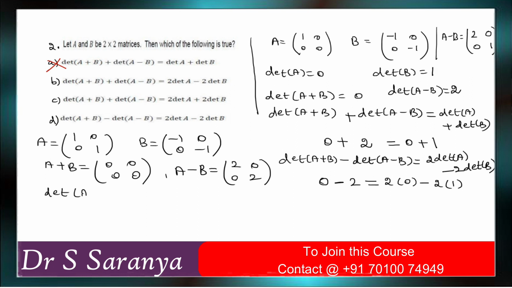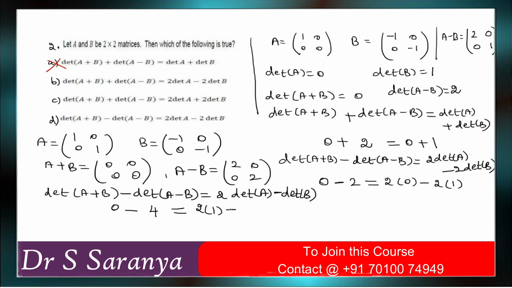Determinant of A plus B minus determinant of A minus B equals 2 times determinant of A minus determinant of B. So now you can check it. If you substitute, determinant of A plus B is 0 minus determinant of A minus B is 4, which should equal 2 times determinant of A, which is 1, minus 2 times determinant of B, which is 1, which is equal to 0.